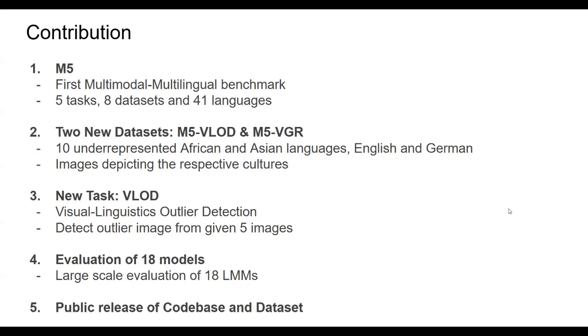Contribution of M5 paper. The first contribution of M5 was the benchmark itself, the first multimodal multilingual benchmark, which had five tasks in total, created from eight datasets, which had 41 languages. The second point was the two new datasets that they have curated on their own, M5-VLOD and M5-VGR. Their focus was on 10 underrepresented African and Asian languages, including English and German. The images depicted the respective cultures where the languages were spoken.